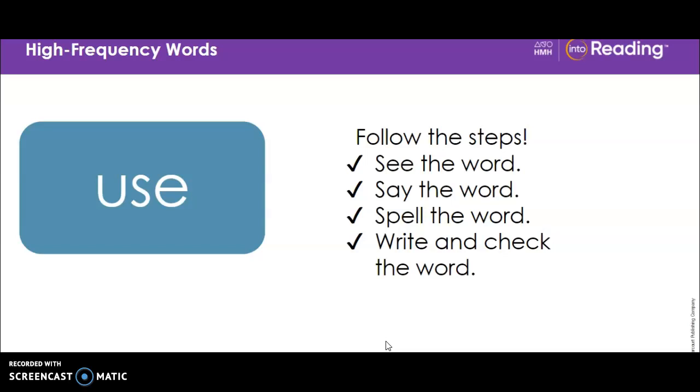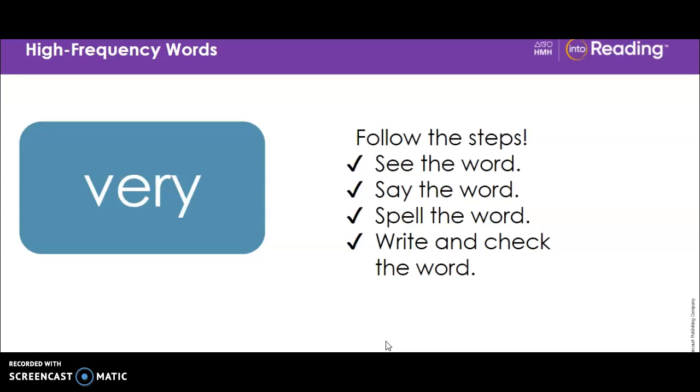The letter S stands for the sound Z, and the E is silent. Blend with me. Use. Now skywrite the word use. U-S-E. Now try to write it without looking. U-S-E.